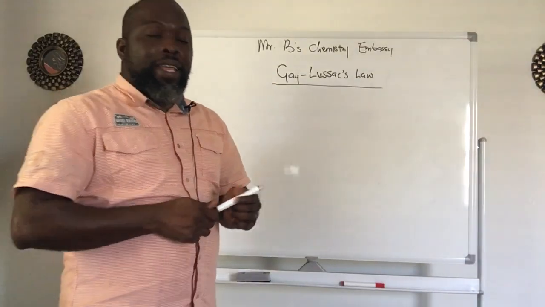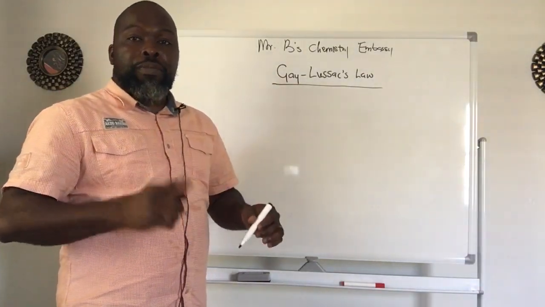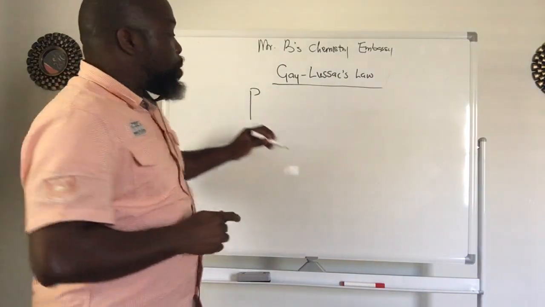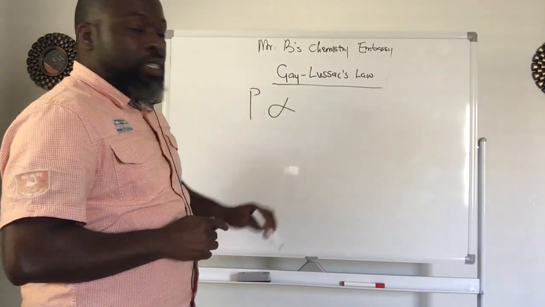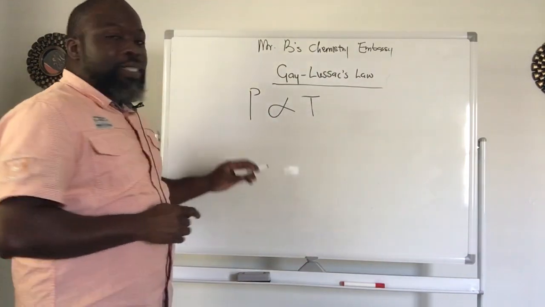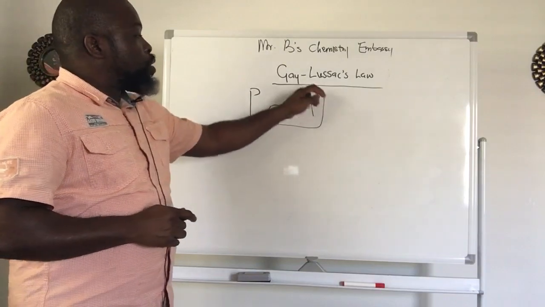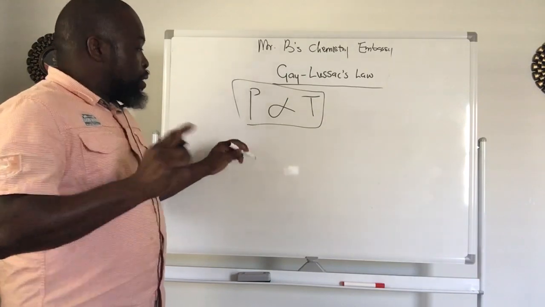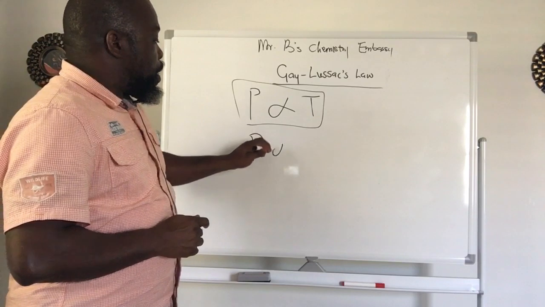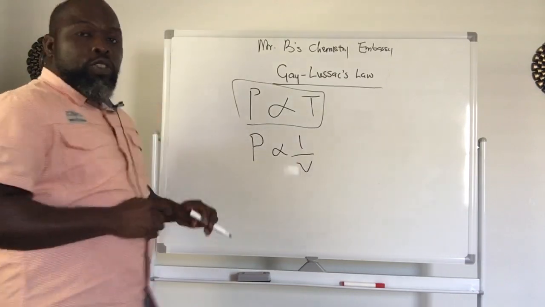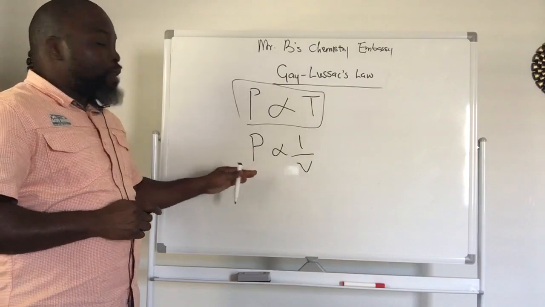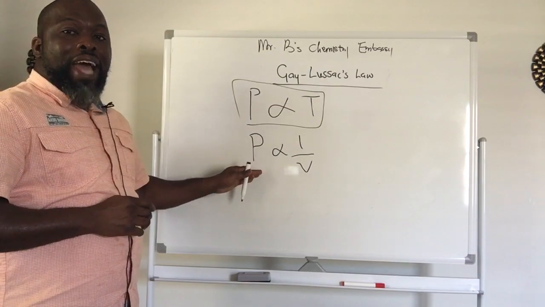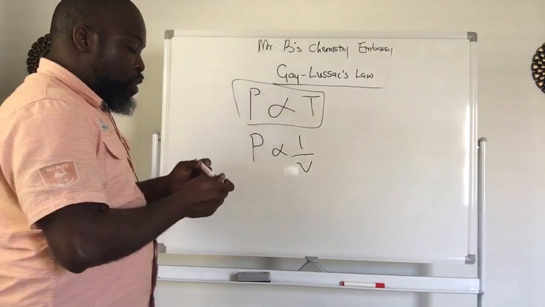In our science, let's say this is our pressure, then a direct relationship is always represented by something that looks like a fish, then temperature. Anytime you see this kind of symbol, you automatically know that it's a direct relationship. But if you see pressure and 1 over volume, you know, without anybody saying anything, that this is an inverse relationship, the opposite. That's why it's called inverse.